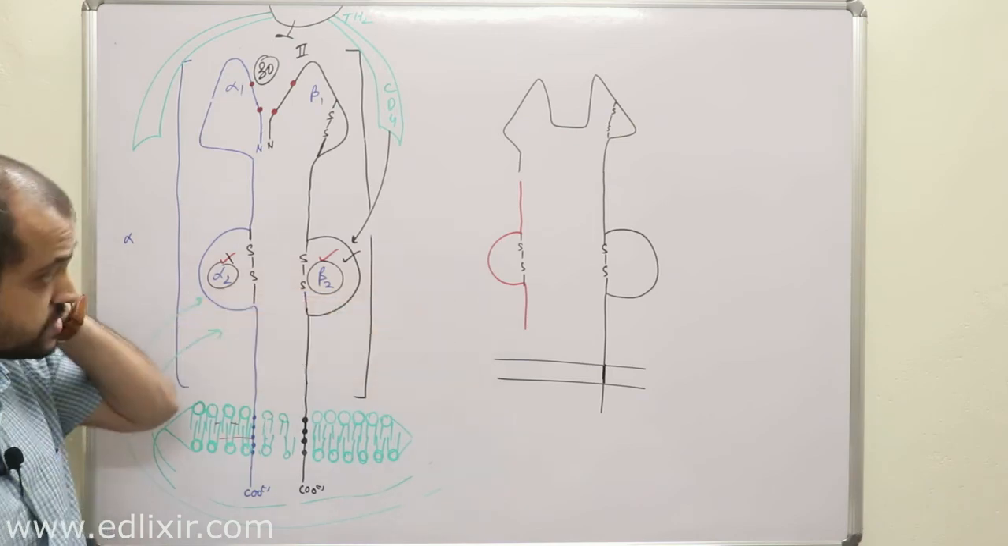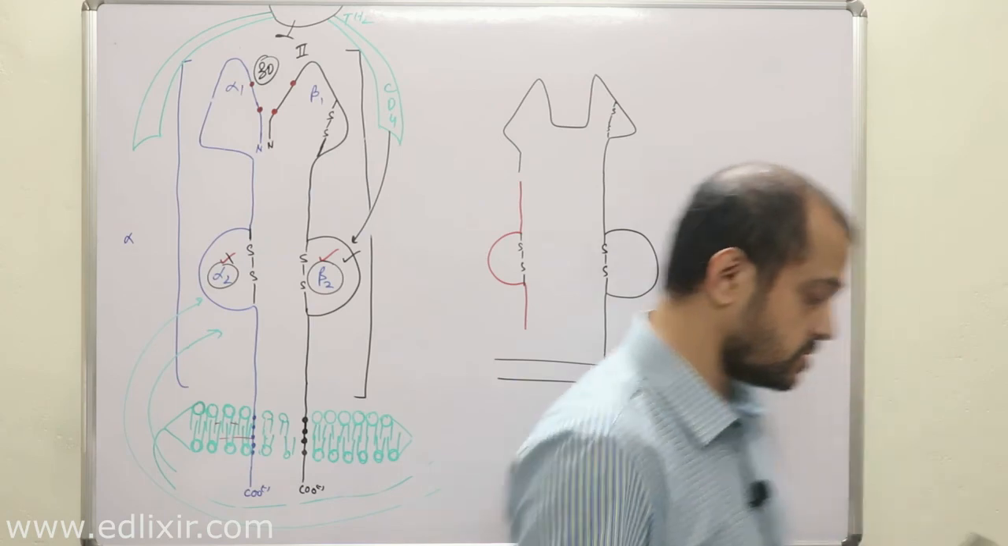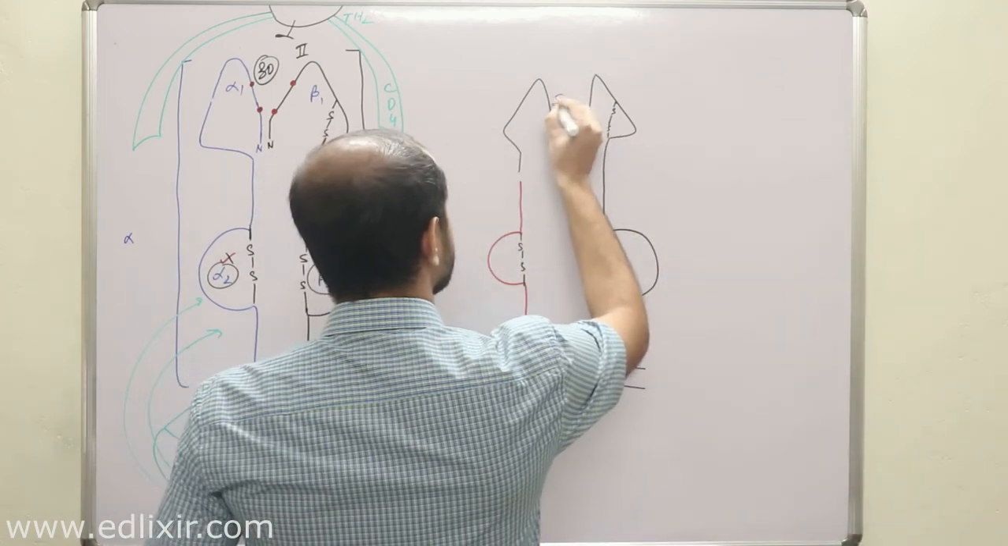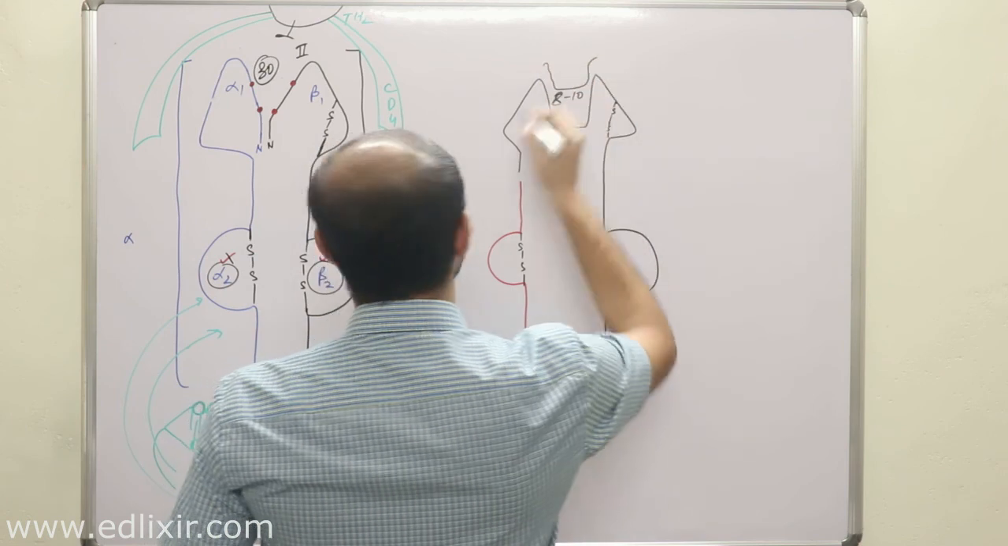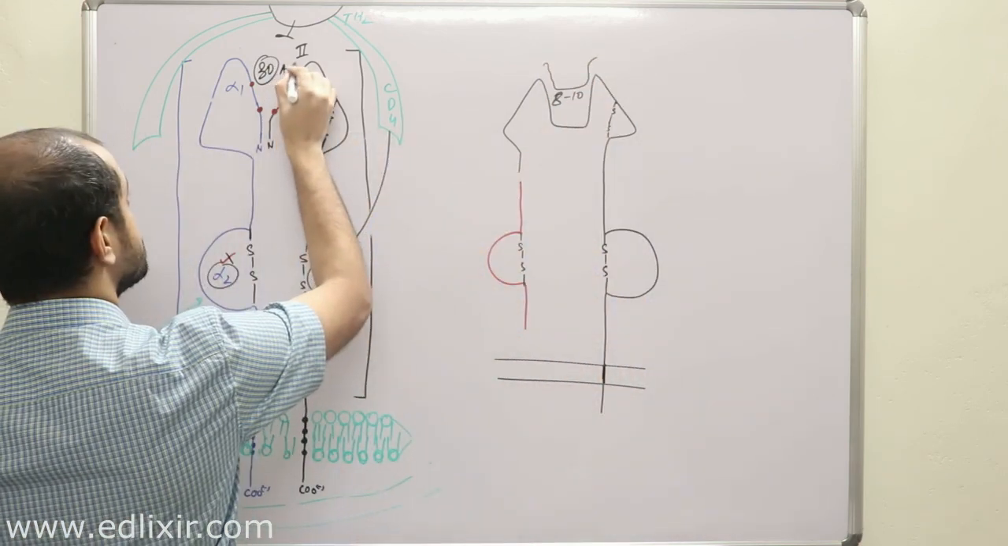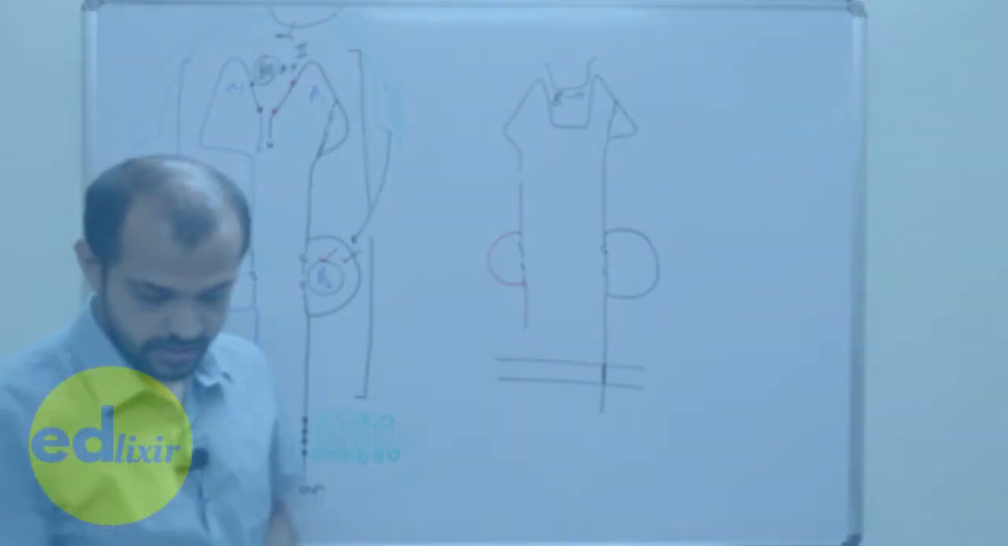So this is the side by side analysis of class 1 and class 2. One another thing is this: it accommodates 8 to 10 amino acids here, and it accommodates 30 amino acids here. Clear?